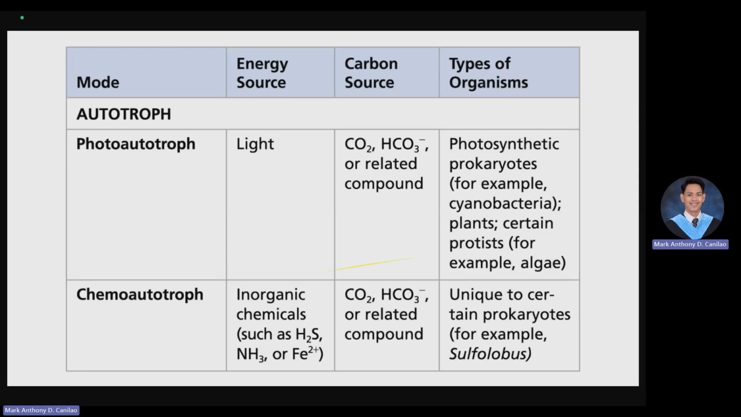The photoheterotroph uses light in getting their organic compound sources. For example, we have the salt-loving prokaryotes, Rhodobacter and Chloroflexus. For the chemoheterotroph, we have prokaryotes such as Clostridium, protists, fungi, animals, and also some plants. They get their organic compounds by harnessing the different chemicals that they can get from their environment.